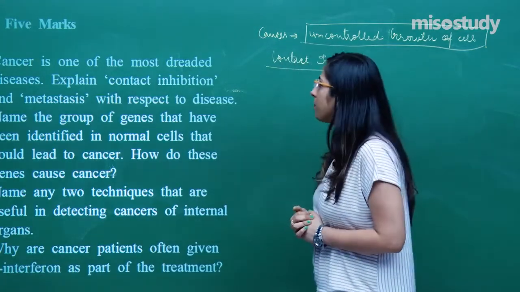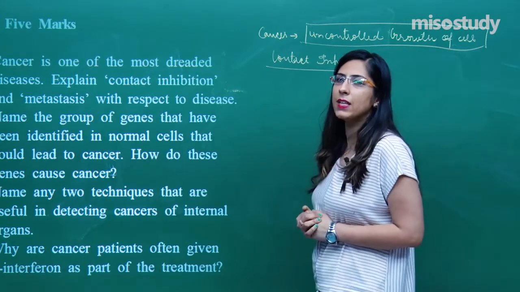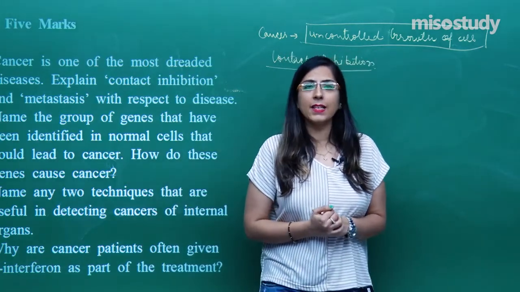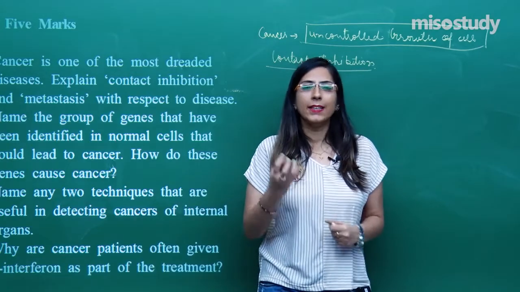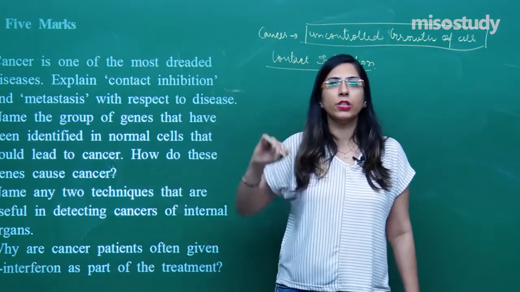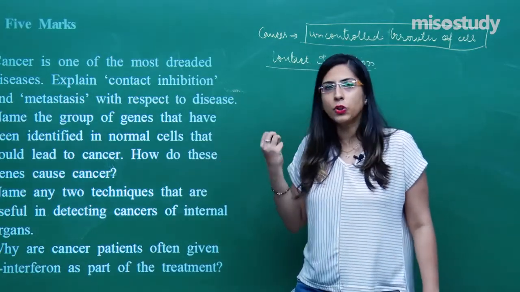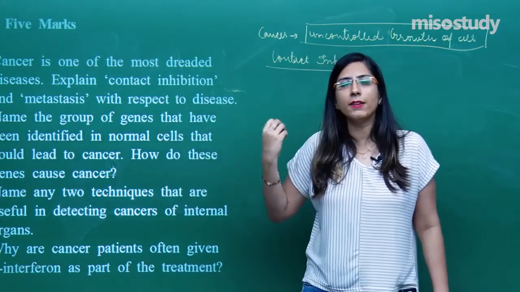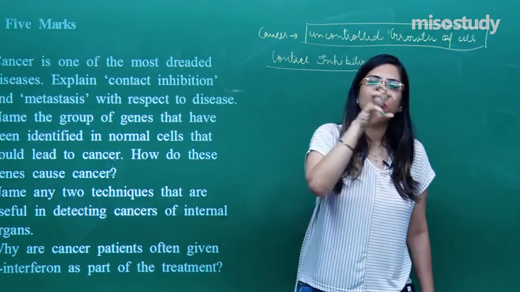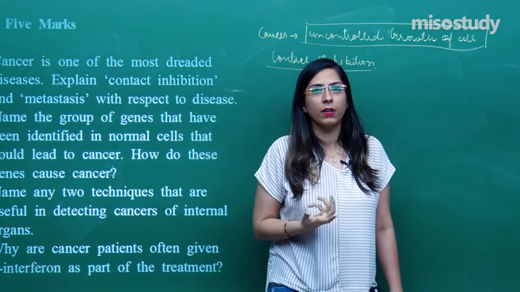Another thing which is mentioned is called metastasis. What is metastasis? Metastasis is the process in which these cells migrate to other positions. They show rapid growth and rapid division in different parts of the body. Suppose they are present only in one organ, suppose the liver.